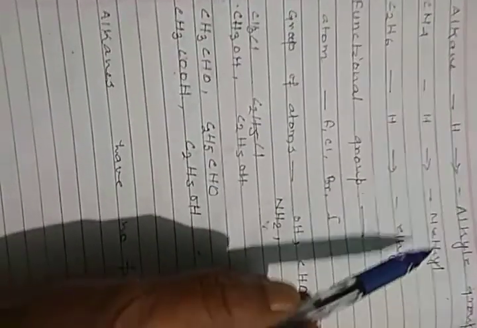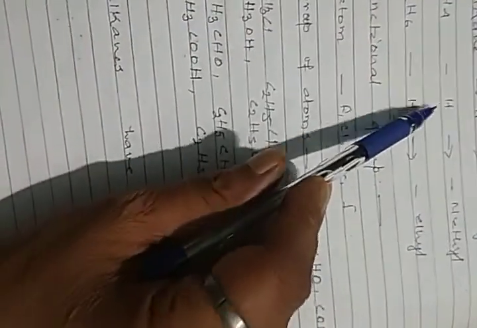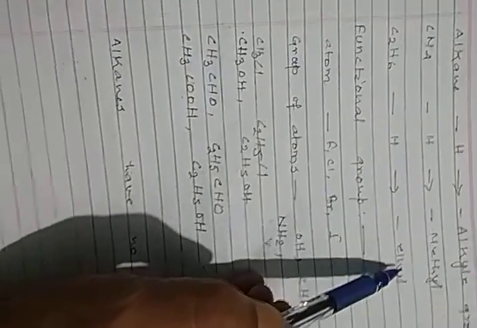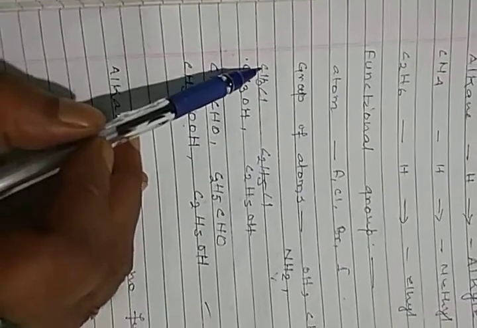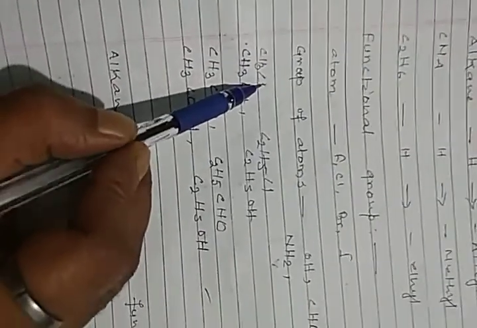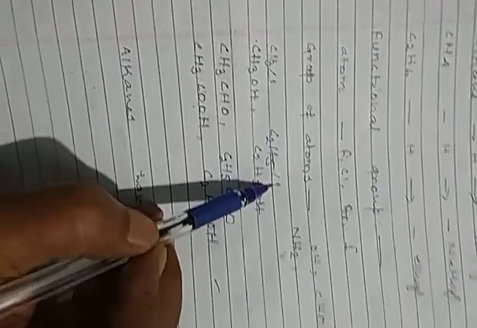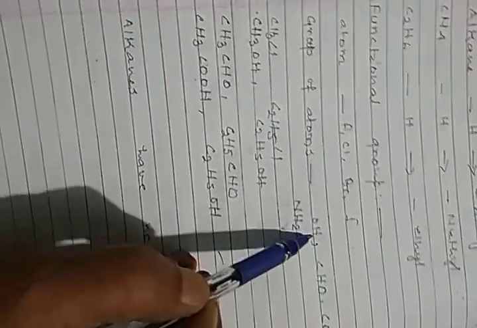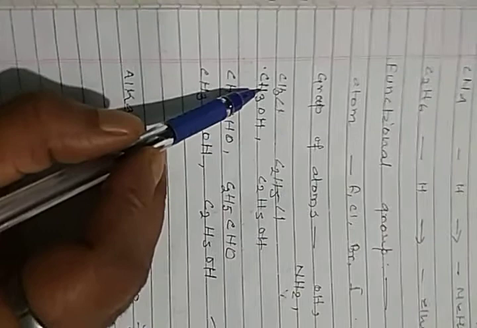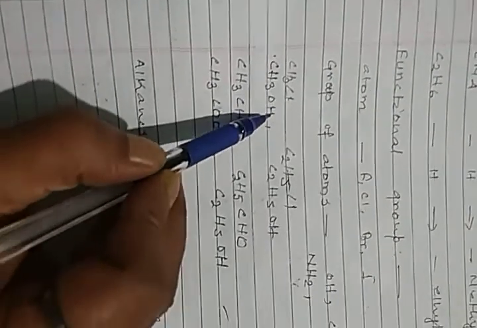Now see, if one hydrogen is removed, like methyl or ethyl, so here is methyl, it is chloride. Ethyl, it is chlorine, means ethyl chloride. If OH is added, it is now CH3OH, means methyl alcohol, ethyl alcohol.